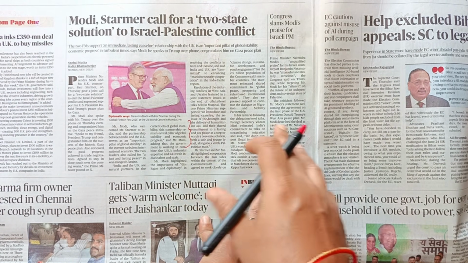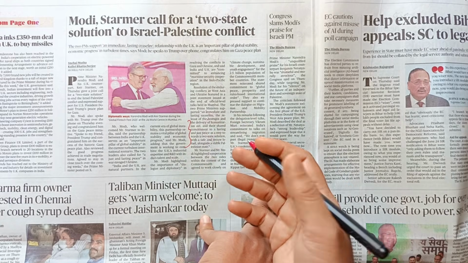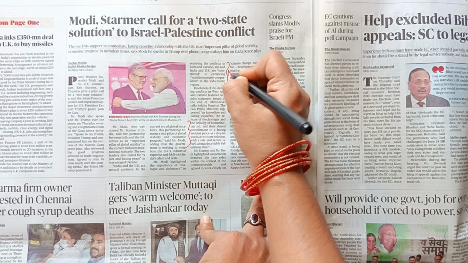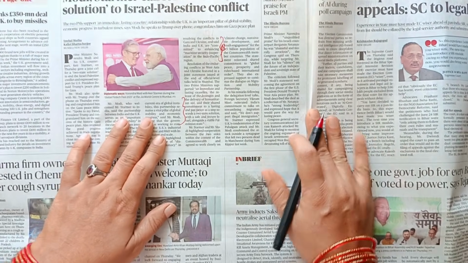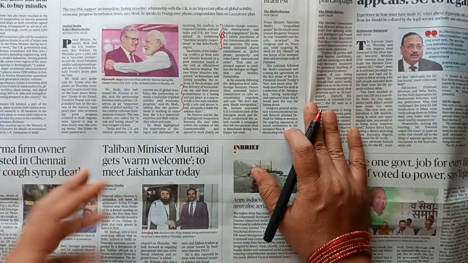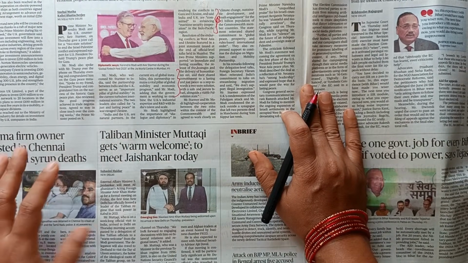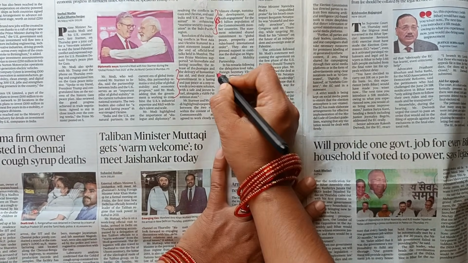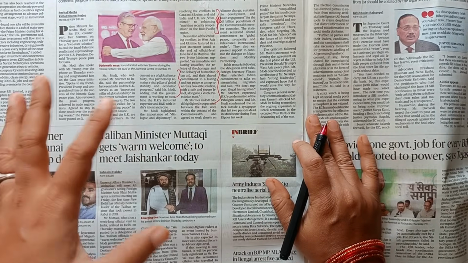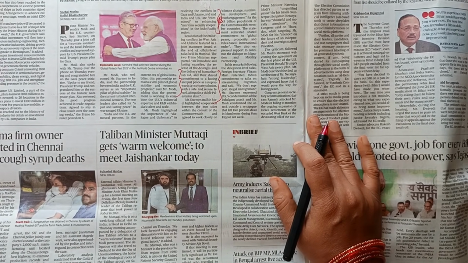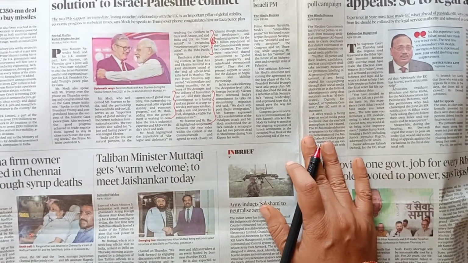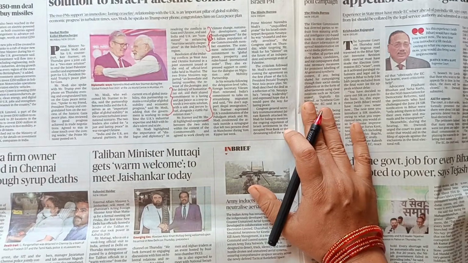And most importantly, they are focusing on maritime security cooperation, and they are committed to an immediate and lasting ceasefire and the release of hostages and the delivery of humanitarian aid. They shared a commitment to lasting and just peace, and a few other aspects they have discussed, as we have already done enough discussion on this. So this is all about it.